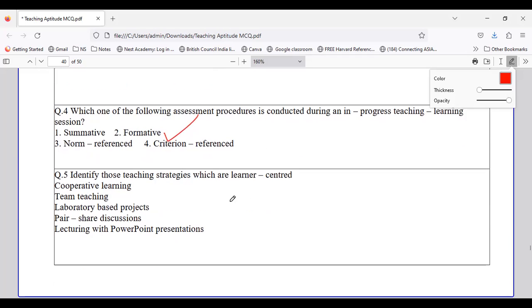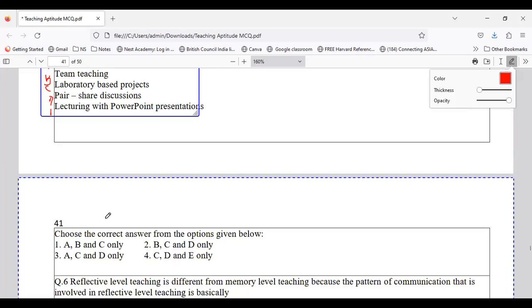Okay, question number 5 now. Identify those teaching strategies which are learner-centered. Here these strategies are given, option number A, B, C, D, E. We have to identify those strategies which are learner-centered. For example, we have cooperative learning, team teaching, laboratory-based projects, pair share discussions, or lecturing with PowerPoint presentations. These are the options we have to select.